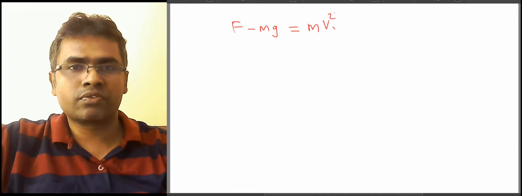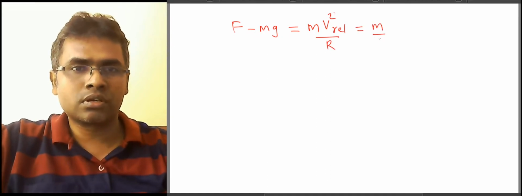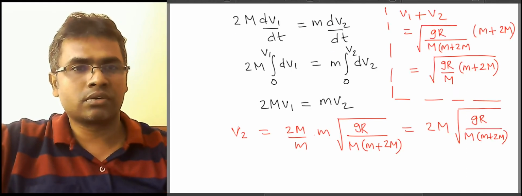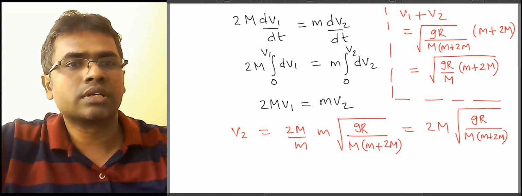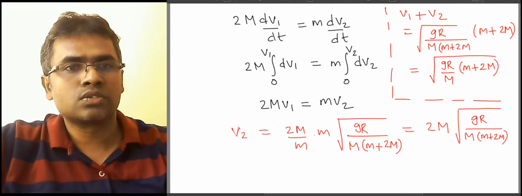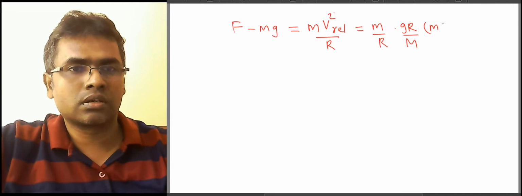So if I use that, the net force towards the center is F minus mg, and that is equal to the mass multiplied by centripetal acceleration, which is v relative square by R. Now if I substitute the square of relative velocity, we can just take whatever is inside the root, so that is gR by capital M into small m plus 2 capital M.